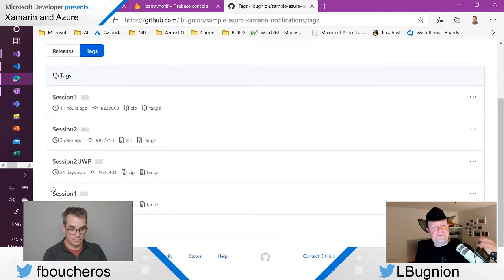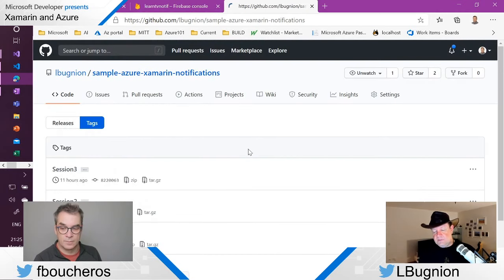So if you follow step by step, if you download the state as session 1, this is what we have after session 1 was complete. Session 2, again, after session 2 was complete. Session 3, this is what we did right now, okay? So you can download the full code, or you can also download intermediary steps if you prefer. And even better, in the repo, you also have some explanation.